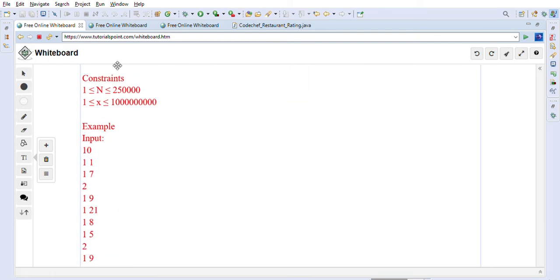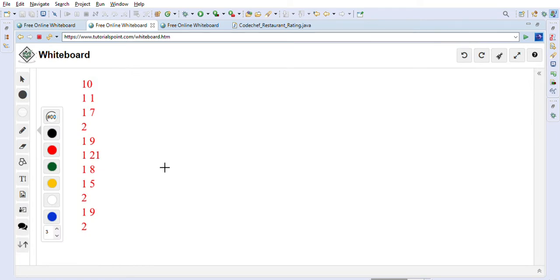So let's take this example over here on the whiteboard. It's easy to explain it here. So 10 is the number of operations, right? These are the 10 operations that are given to us. So 1 means we are going to add a review. Let's just go step by step with this example, and you will understand how we are going to solve this problem.